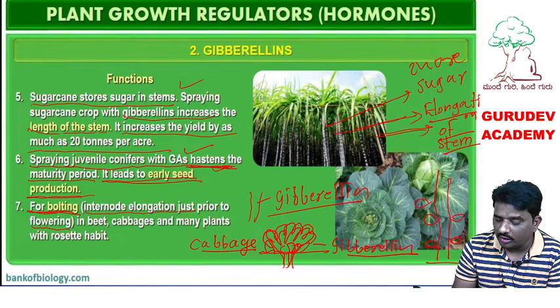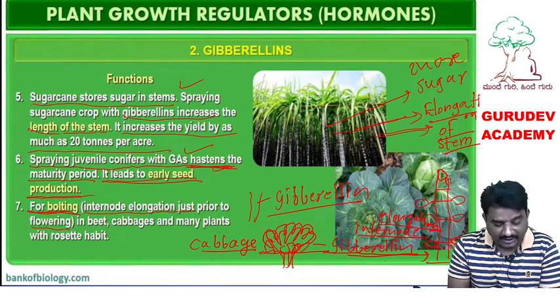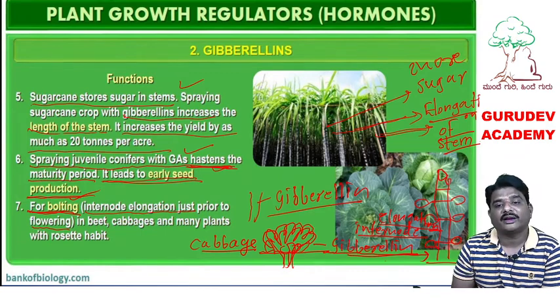We can grow the cabbage plant taller. By applying gibberellin, we can cause internode elongation of the stem here. Internode elongation we can carry out by application of which hormone? Gibberellin hormone, in rosette habited plants, and that effect is called the bolting effect.